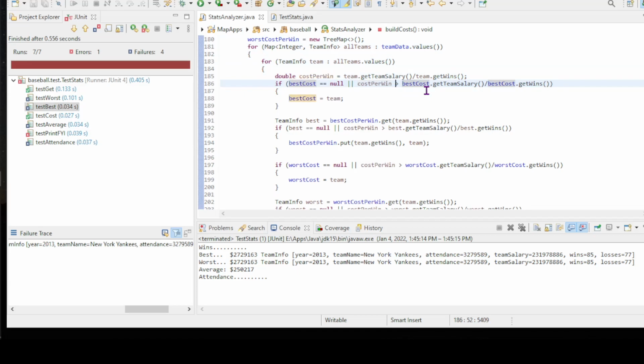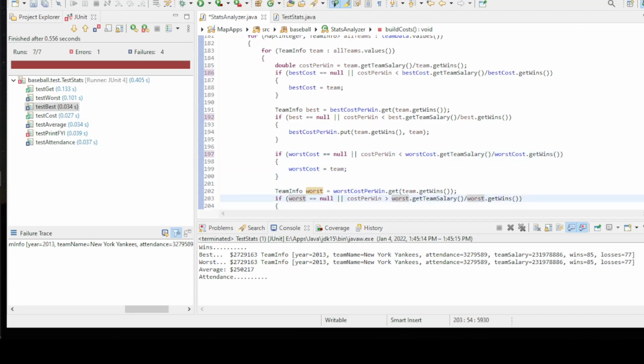So we need to flip our signs on all of these. Oh, I'm sorry. The worst might have actually been correct. Let's see. So the best cost per win should be if the cost per win is less than, and the worst cost per win is if the cost per win is greater than.